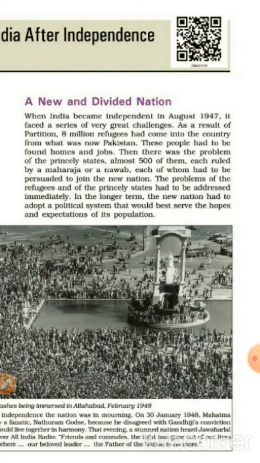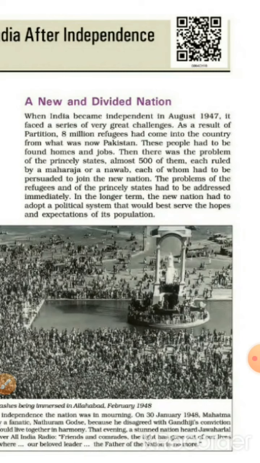As a result of partition, 8 million refugees had come into the country from what was now Pakistan. These people had to be found homes and jobs. Then there was the problem of the princely states, almost 500 of them, each ruled by a Maharaja or a Nawab, each of whom had to be persuaded to join the new nation. The problem of the refugees and the princely states had to be addressed immediately.